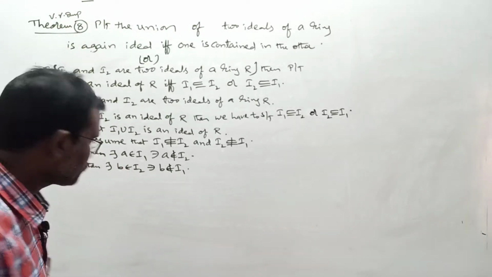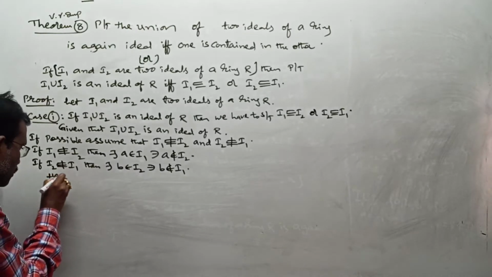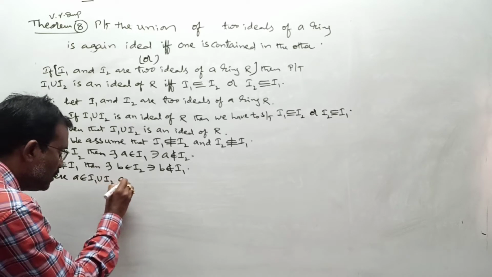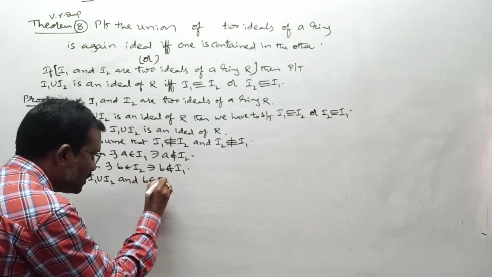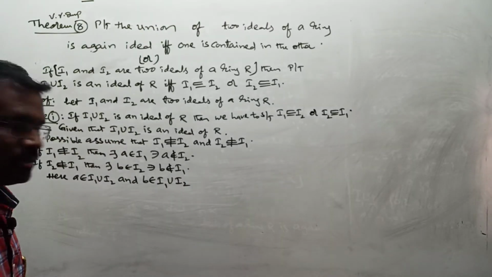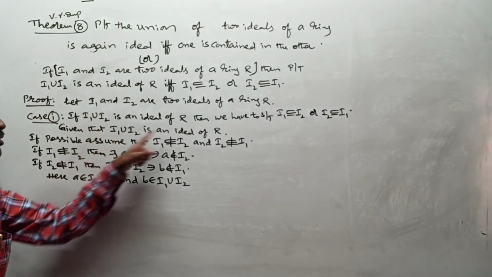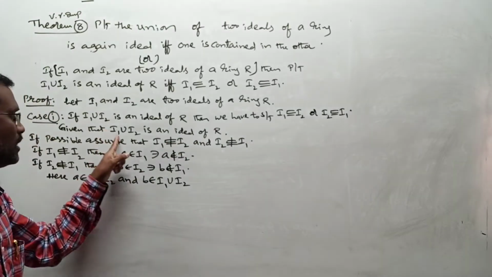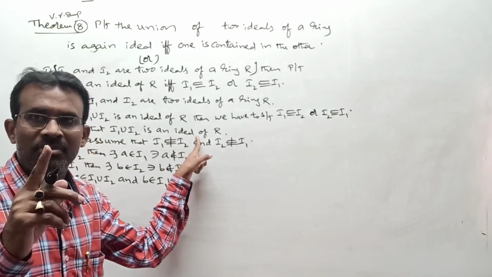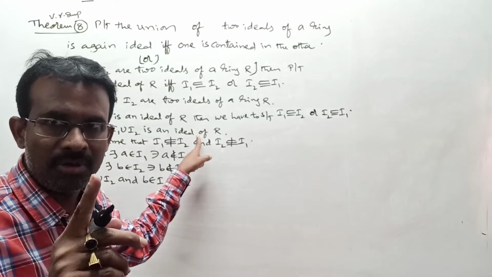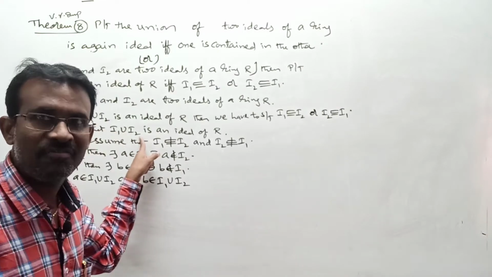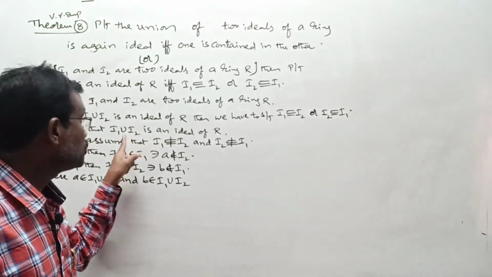Any problem? Here A belongs to I1 union I2 and B also belongs to I1 union I2. Any problem is there? But what is I1 union I2 here? Ideal. Whenever I1 union I2 is an ideal, according to the first property in the ideal, I1 union I2, comma, plus is a subgroup of R, meaning under addition it should be a subgroup.